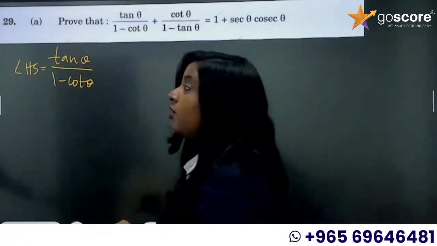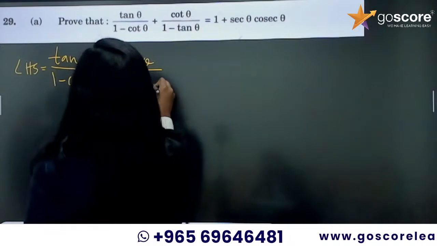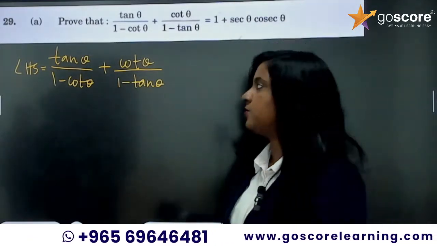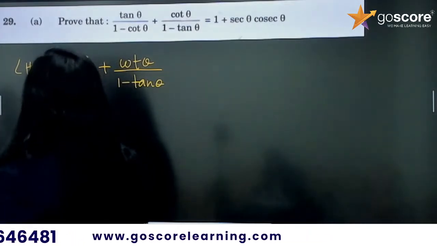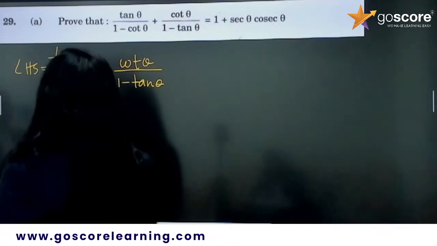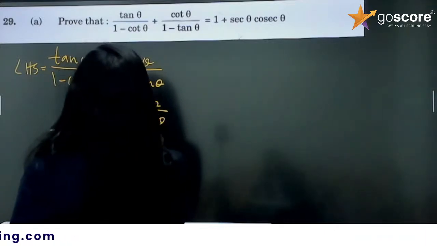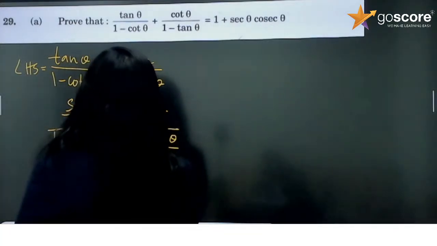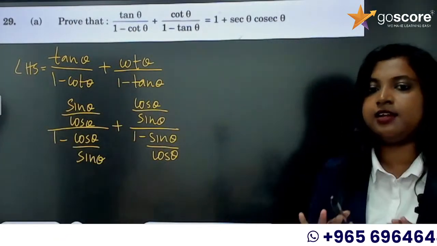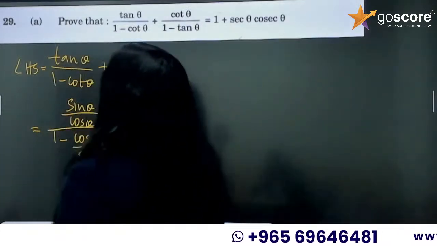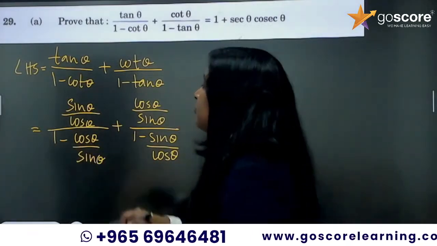Tan theta by 1 minus cot theta plus cot theta by 1 minus tan theta. So I am trying to write everything in terms of sine and cos. So tan theta is sine theta by cos theta, by, what is cot theta? It is cos theta by sine theta, plus cot theta is cos theta by sine theta, by 1 minus sine theta by cos theta. You may have used another method. Don't worry. If you reached here, your answer is correct. Now I am taking the LCM in the denominator. It's 1 minus cos theta by sine theta.